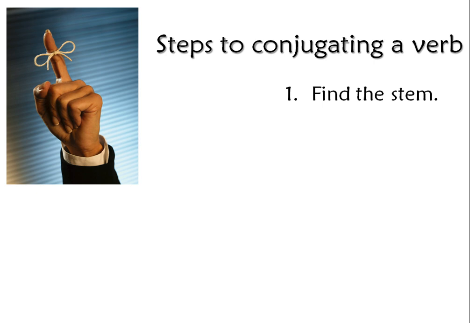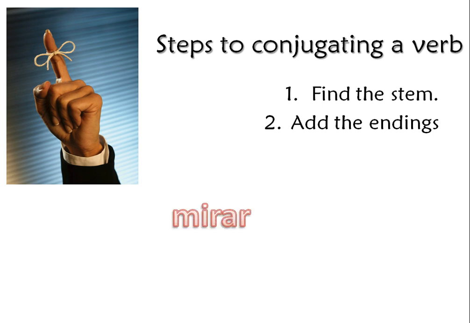After you've found the stem, then you have to add the endings. The endings depend on whoever you are talking about. So I, you, he, she, they, we, you all. So let's talk about an example.